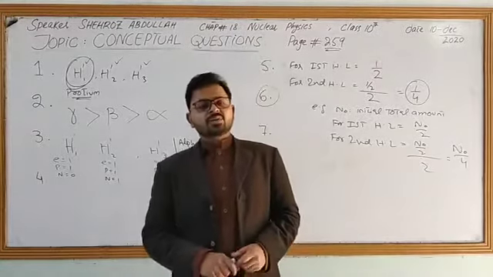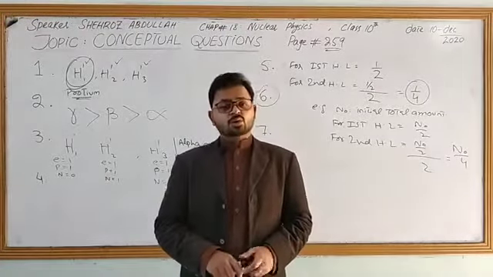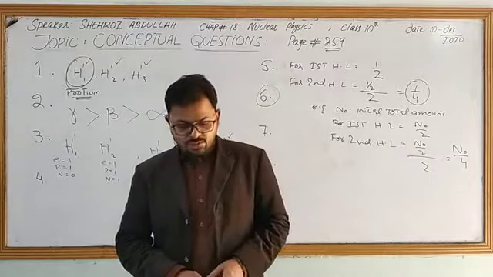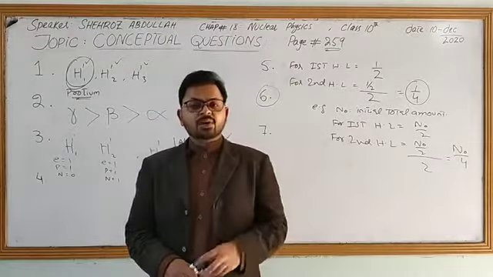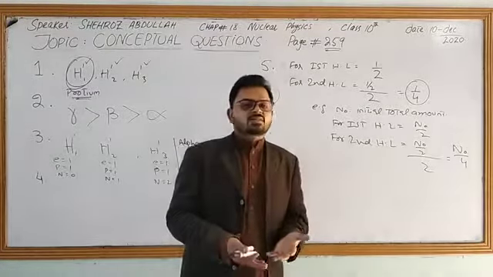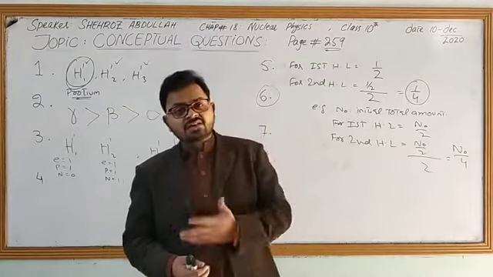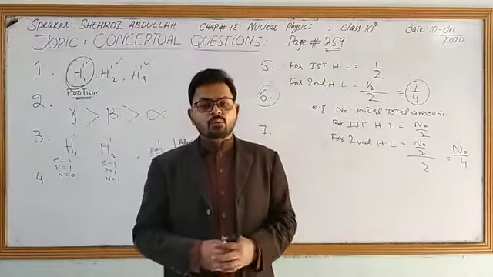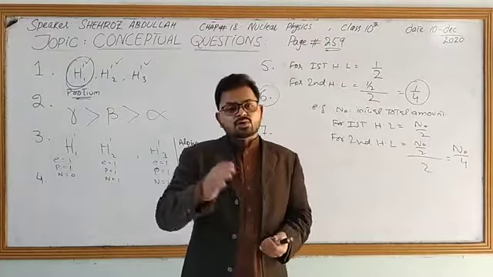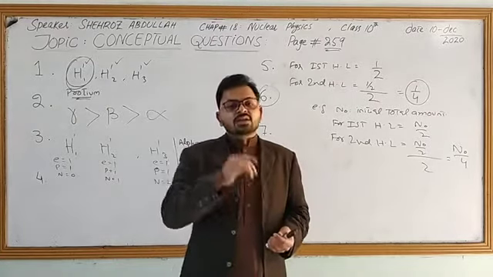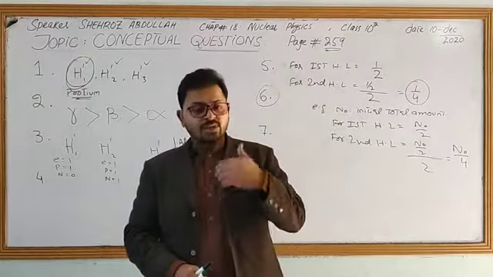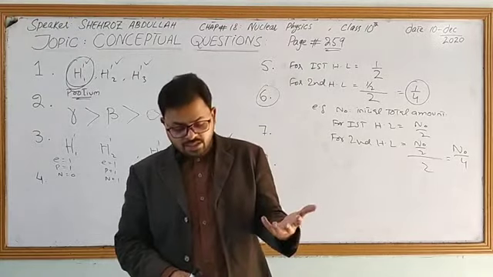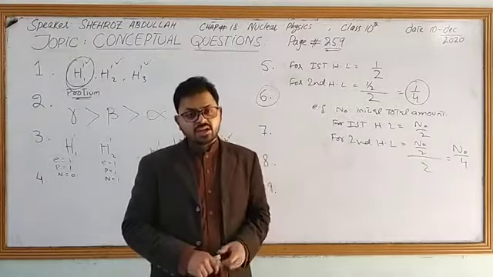For the treatment of different diseases, we use different radioisotopes and different nuclear radiations, for cancerous cells, for goiter, and for the destruction of cancerous tissues.